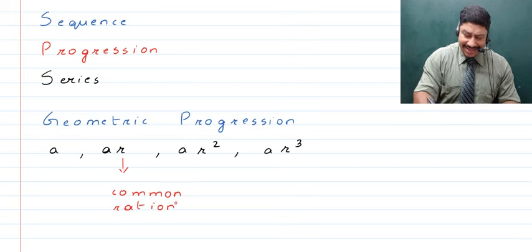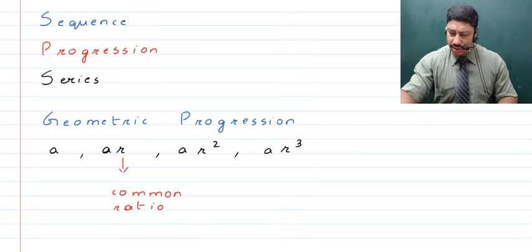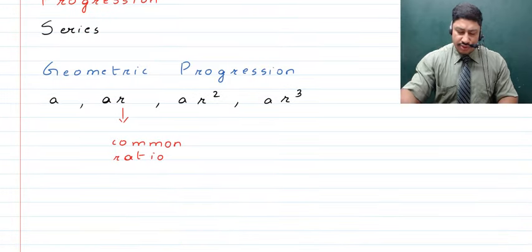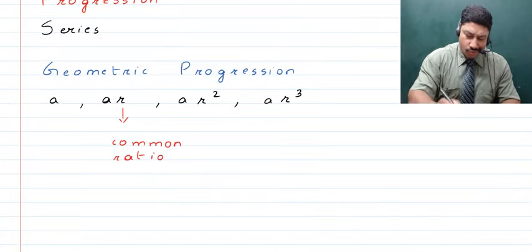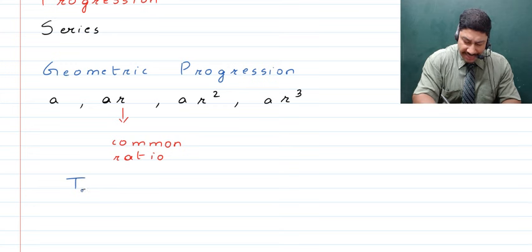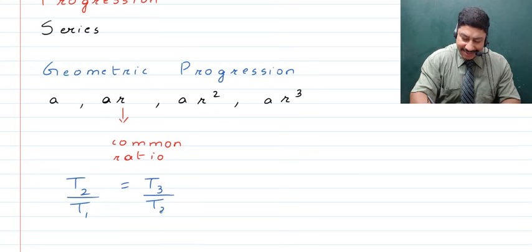Now children, this can very easily be shown by a formula. So here what you can do is, if say we talk about the ratio of the second term divided by the first term, or the ratio of the third term divided by the second term, we will get the common ratio.